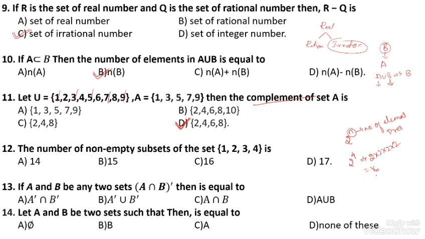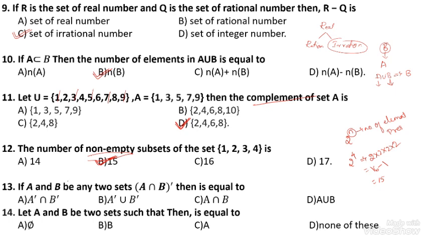Here, in this 16, they have asked for the number of non-empty subsets. Every set contains the empty set as a subset, because the empty set is a subset of every set. Because they ask only for non-empty subsets, I will subtract 1, since this is the empty set. 16 minus 1 is 15. The option B is correct.